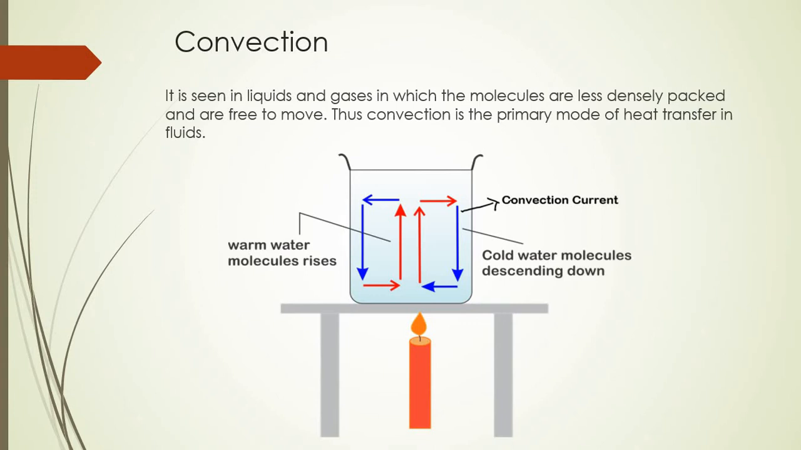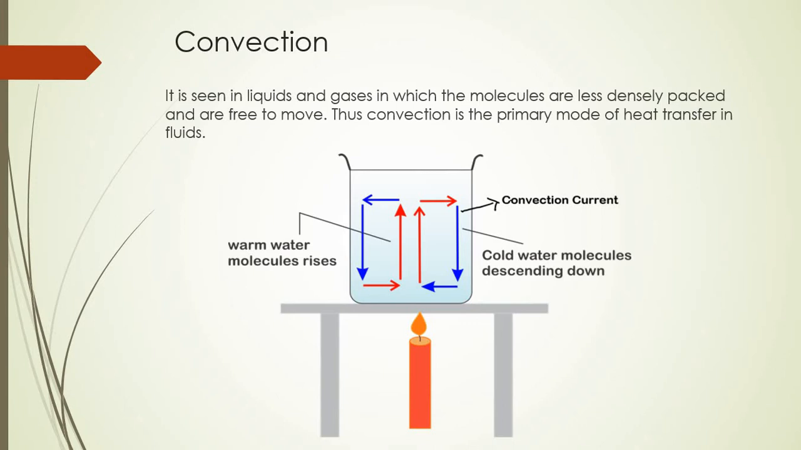So it is seen in liquids and gases in which the molecules are less densely packed and free to move. Thus convection is the primary mode of heat transfer in fluids. So in the case of gases and liquids, the primary mode of heat transfer will be what? It will be convection. Now let us see how this convection occurs.